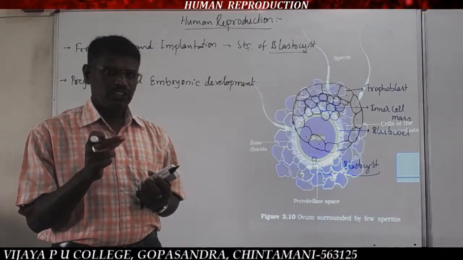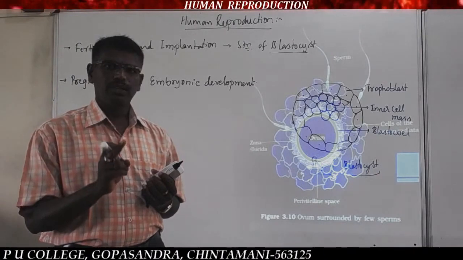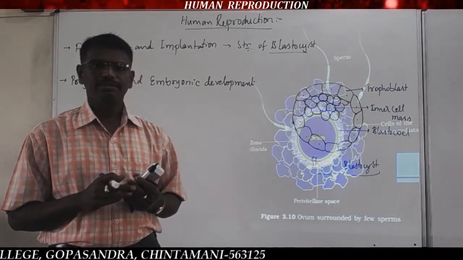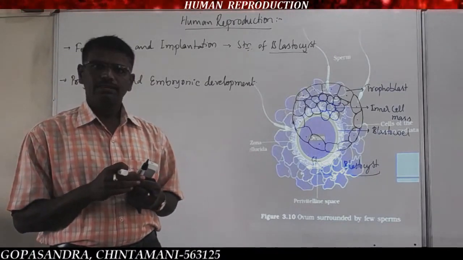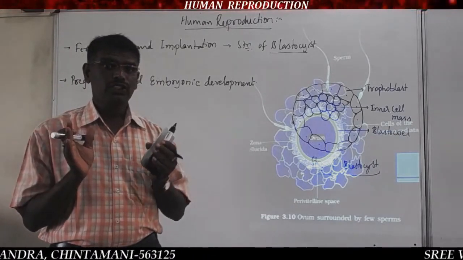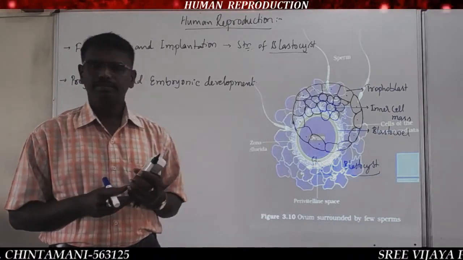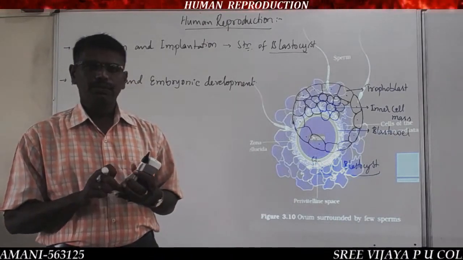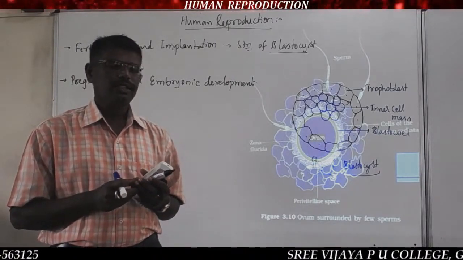So fertilization takes place in the ampullary isthmic junction.